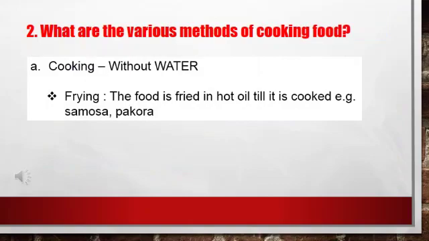Now we will discuss frying. Oil is taken in a frying pan and heated. Food is fried in hot oil till it is cooked. We fry cutlets, pakoras, samosas, etc. People also make fried fish, fried chicken, etc.